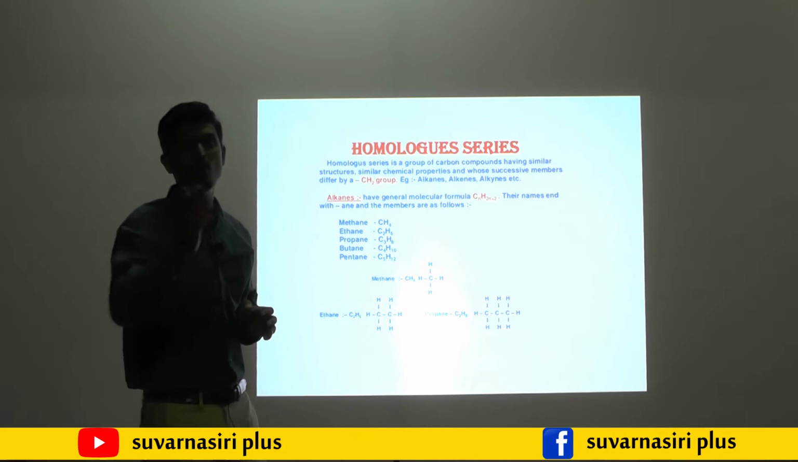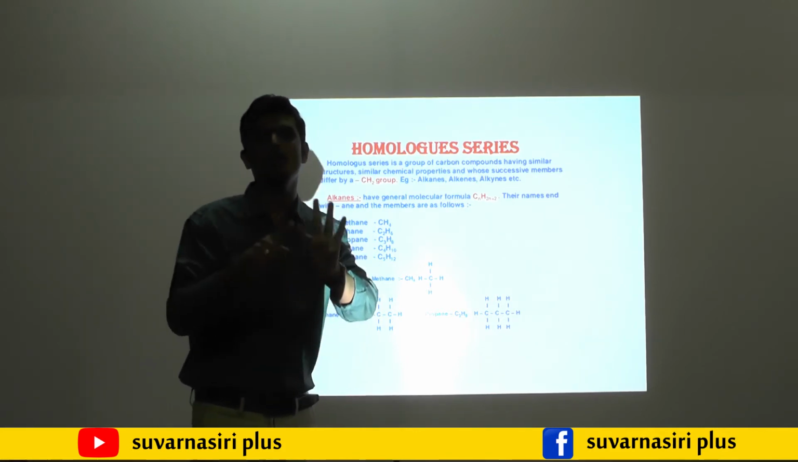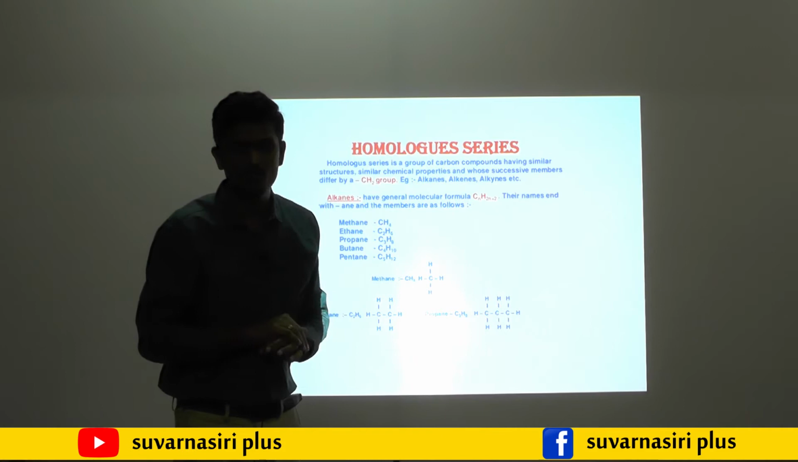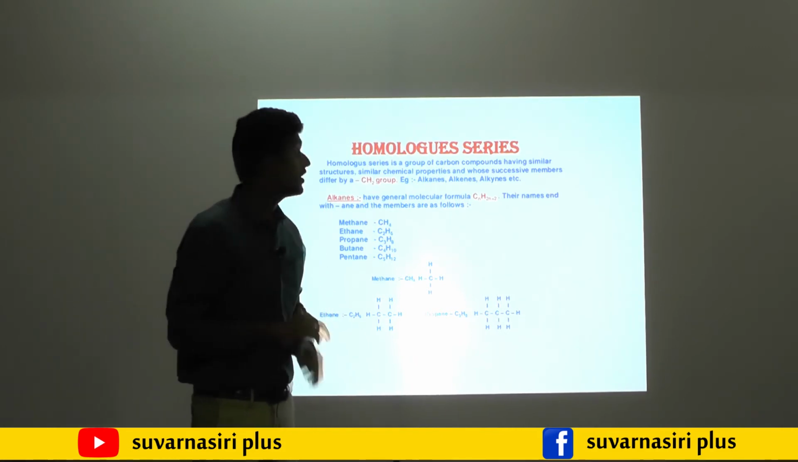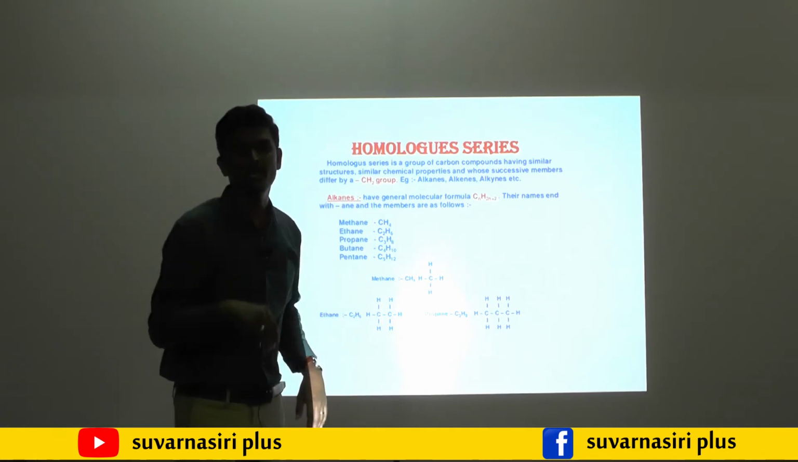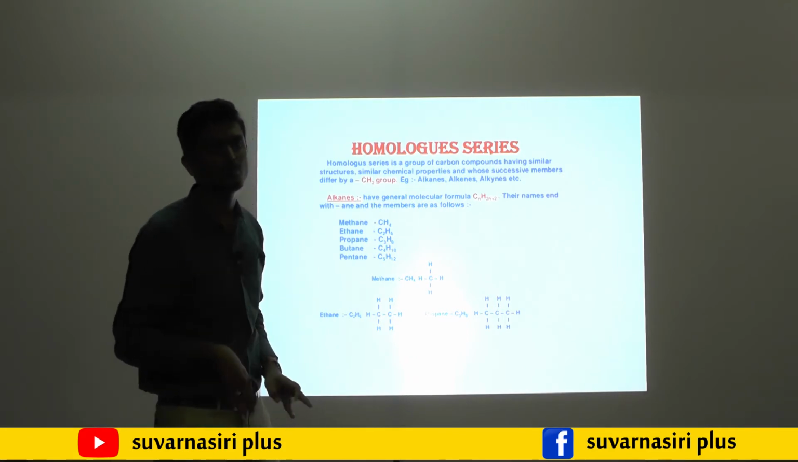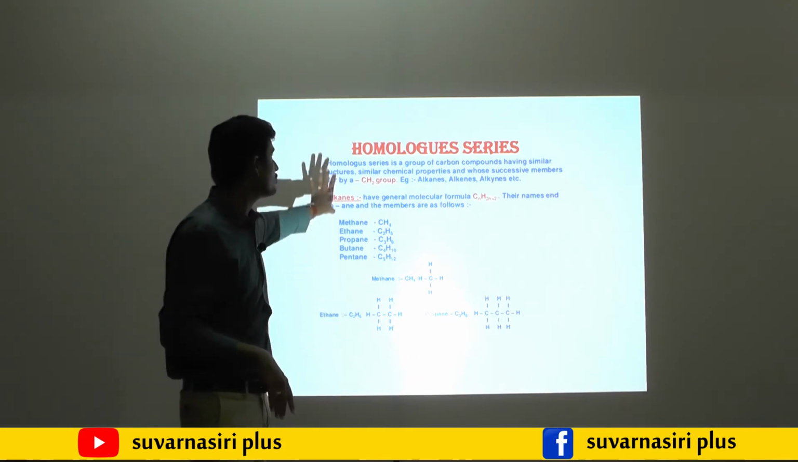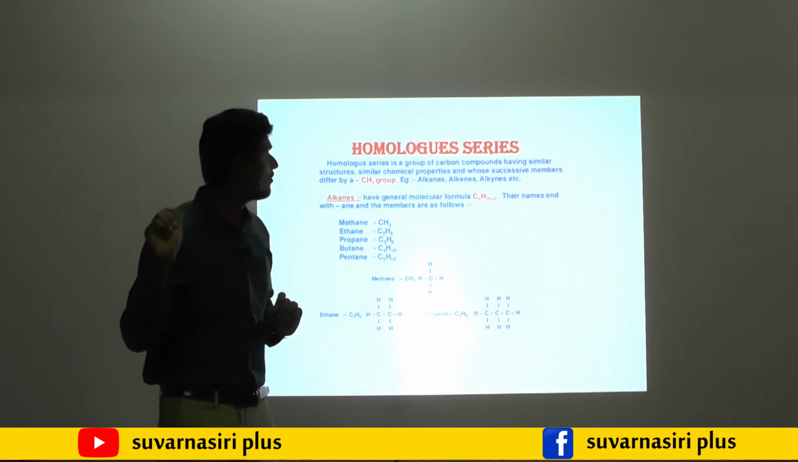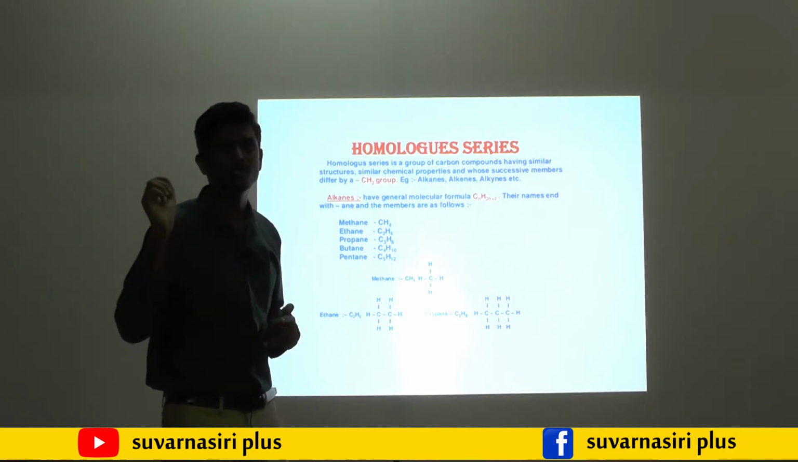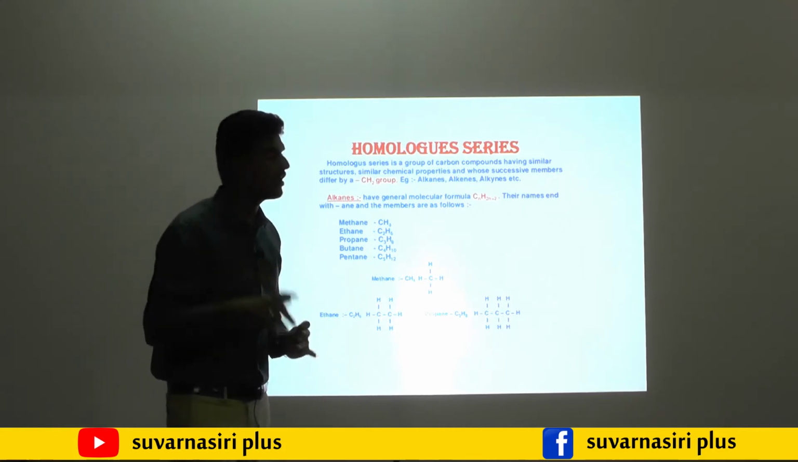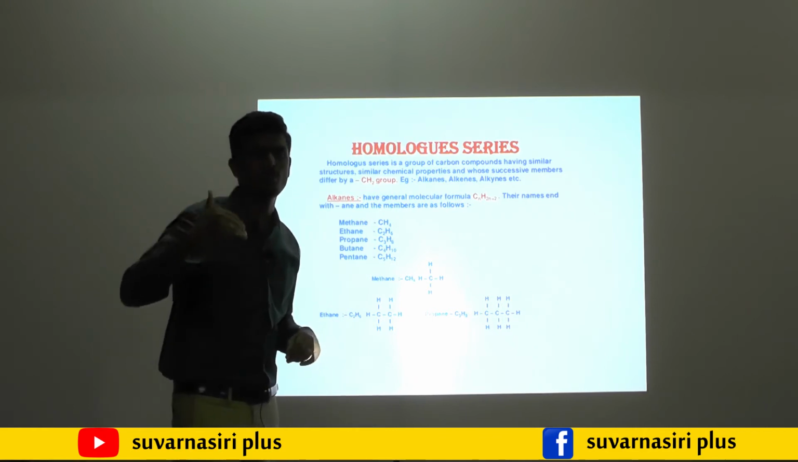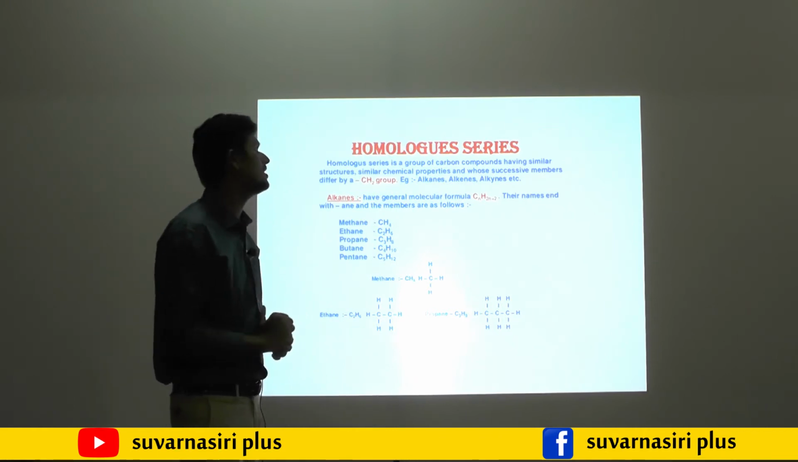The difference between one member and the next member should be CH2, then only it is called a homologous series. What I explained in the functional group case, methanol, ethanol, propanol, is also an example of a homologous series. Methanoic acid, ethanoic acid, propanoic acid is also an example of a homologous series. So a homologous series is a series of organic compounds having similar structure and similar chemical properties. The only difference is that the successive member difference is CH2.